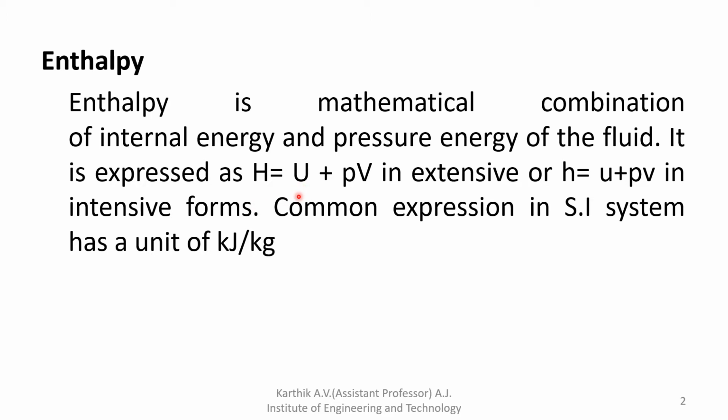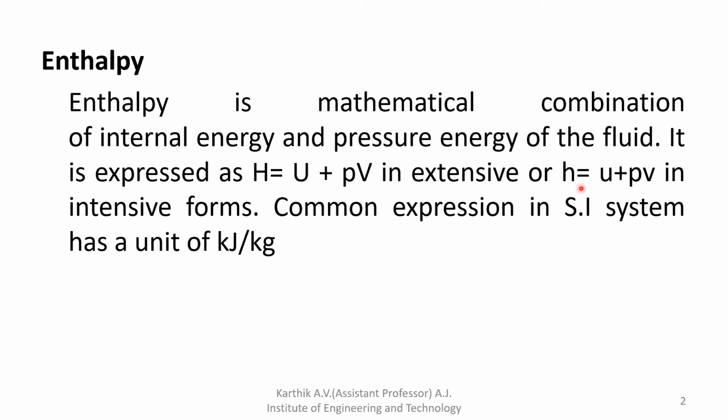Here you can observe one is capital and one is small. So you can express capital H as well as small h. Small h I already explained while discussing the thermodynamics chapter. Similarly there is small v as well as capital V. What is the difference between small v and capital V?